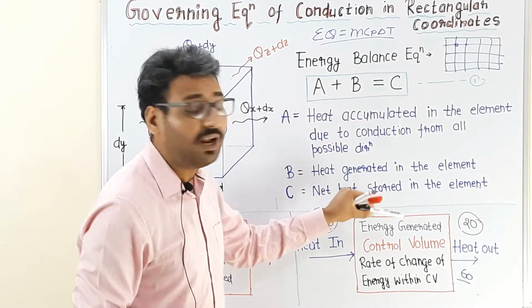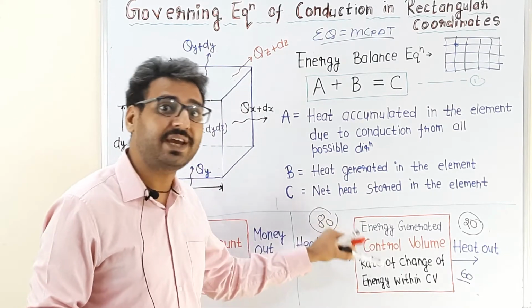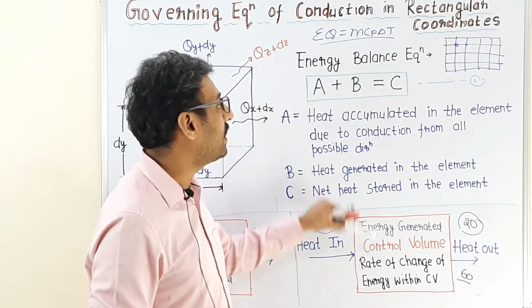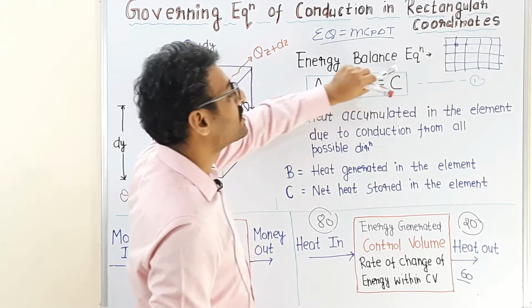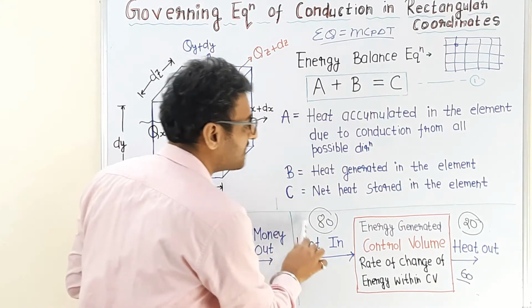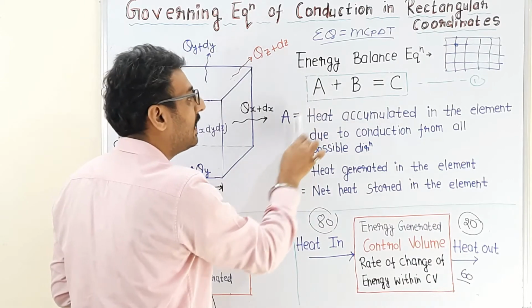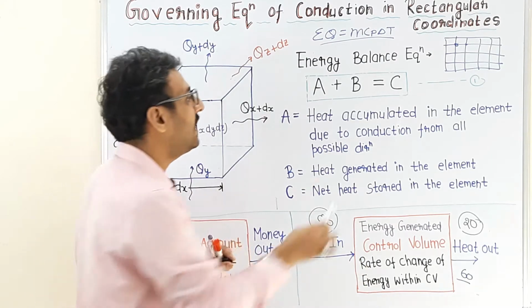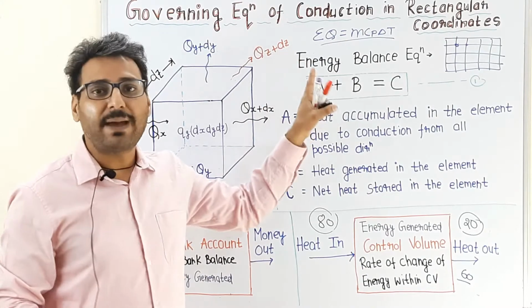Whatever energy is converted into heat will also increase its temperature and internal energy and will also be stored in the control volume. So the net heat content stored by the control volume will be equal to heat in minus heat out, which is A in the equation, plus B, the net heat generated in the control volume. This is the basic explanation of the energy balance equation.